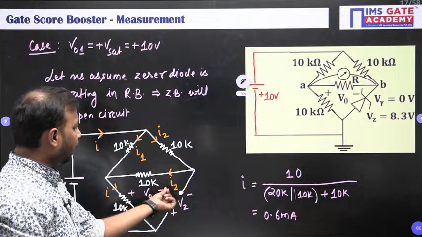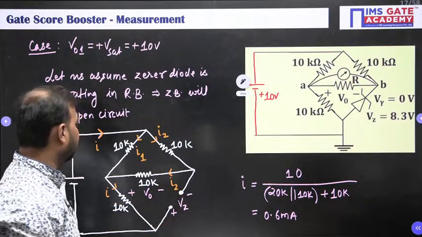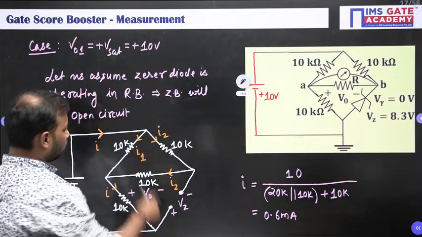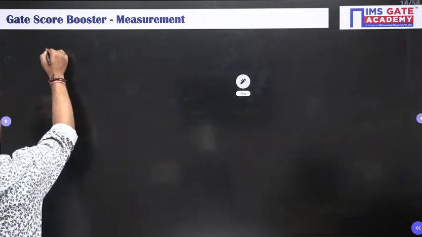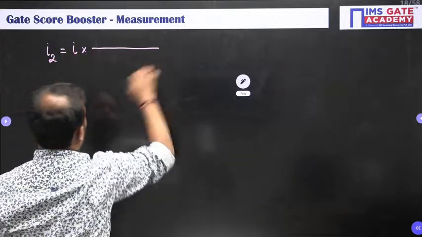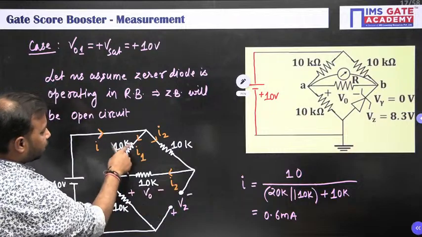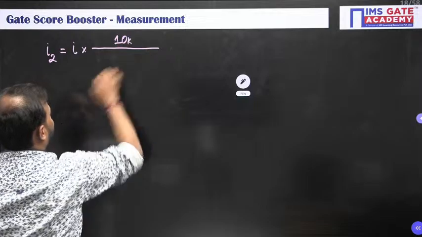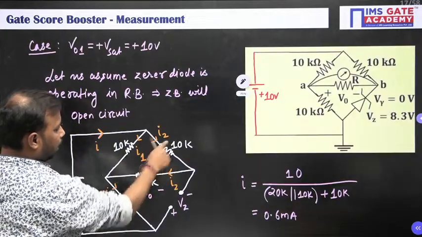Now let us find I2, because from here we'll get Vz. Now I can directly apply the current division rule. So I2 will be equal to total current I into opposite by sum. Opposite resistance is 10K divided by the total sum of the resistance, 10K plus 10K plus 10K, which is 30K.